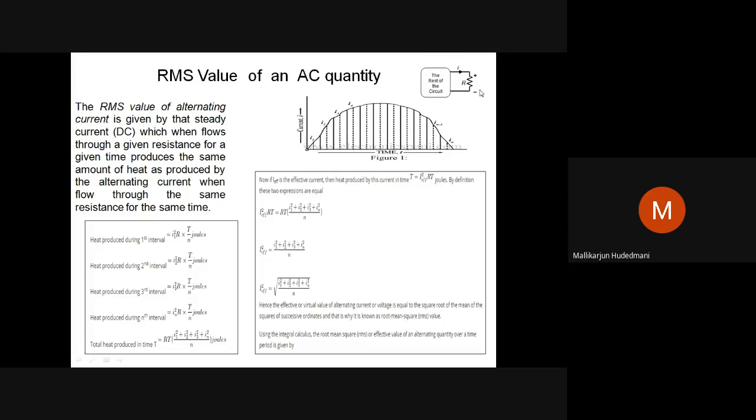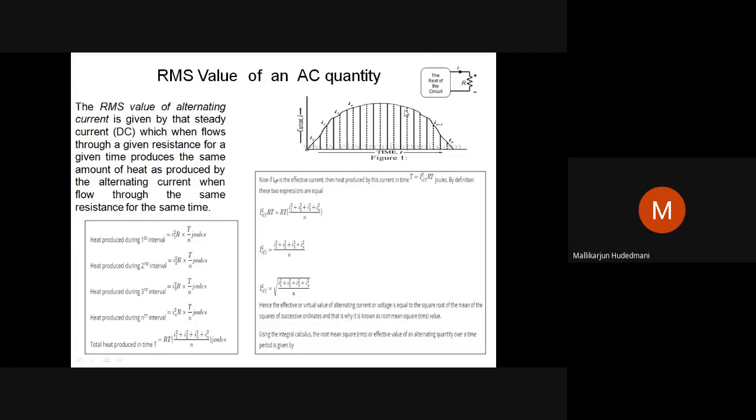Suppose 10 joules of heat was created in the first alternating current approach. To get 10 joules of heat when I connect a DC source for the same time t seconds, what is that ampere I would have inrushed? That amperes I have to calculate. That ampere is defined as the RMS value of an alternating quantity.